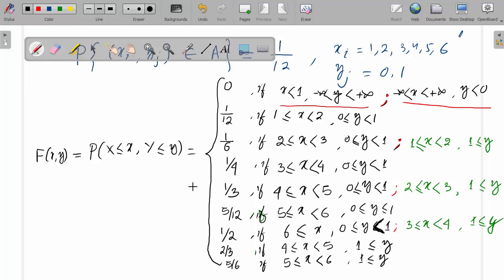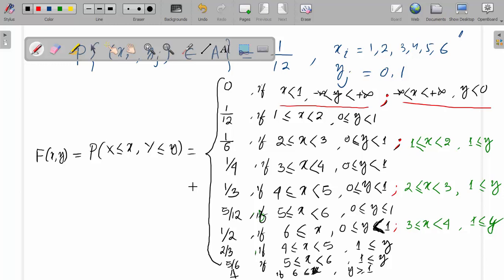And again, another last one, if x value is greater than or equal to 6 and y is greater than or equal to 1, so this is 1. So this is the distribution function, the joint distribution function of the two-dimensional random variable x and y.